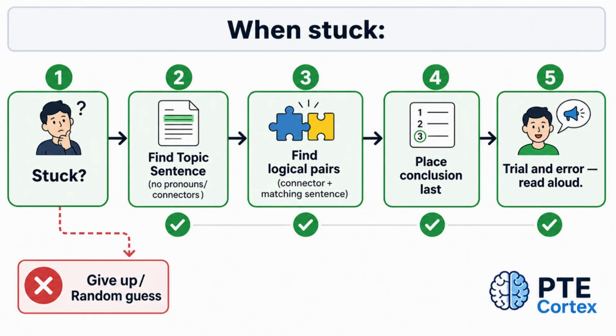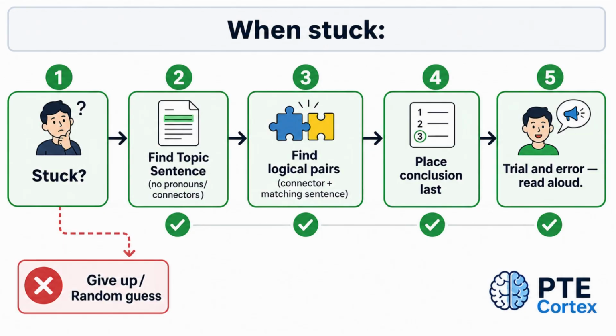However, must pair with a contrasting sentence. For example, must pair with a general statement. Strategy 3. If you're completely stuck, identify the sentence that sounds like a conclusion. It often has words like in conclusion, finally, therefore. Place it last. Strategy 4.